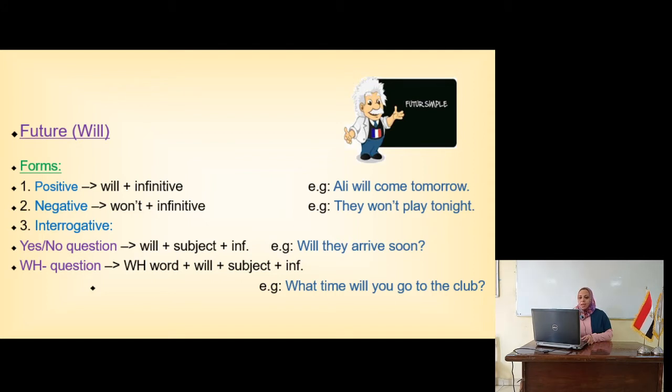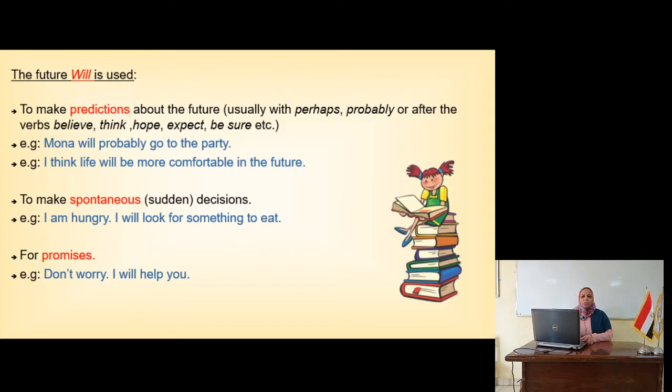Okay. In the next slide, here are the usages of will. The future will is used to, number 1, make predictions about the future, but this prediction is without evidence. And we usually use words like perhaps, probably, or maybe, or I will use it after the verbs believe, think, hope, expect, or be sure. These are the words that indicate that something will happen in the future, but I'm not sure of it. I'm not sure that it will happen.